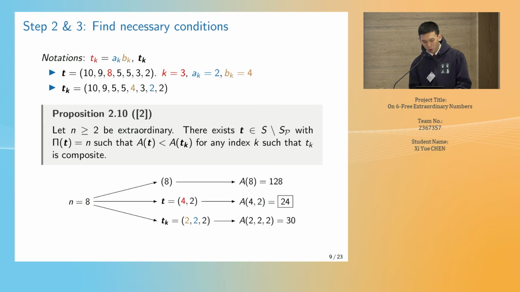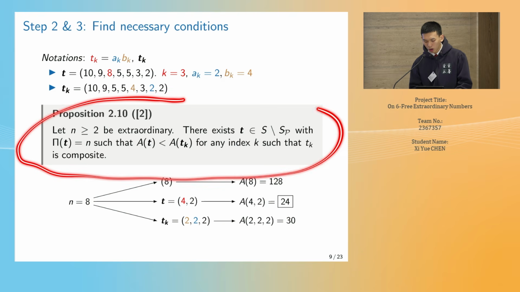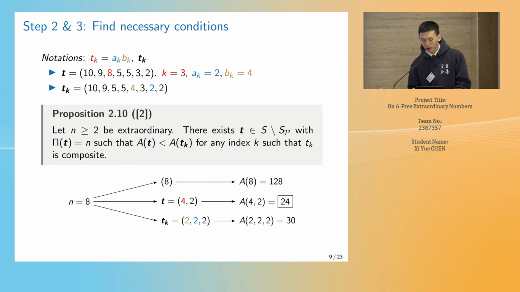Using this notation, we have Proposition 2.10, which gives a necessary condition for the values of a_t and a_{t_k}. For example, when n is an extraordinary number 8, we can have a sequence t being 4, 2, such that the value of a_t is less than the value of a_{t_k}.